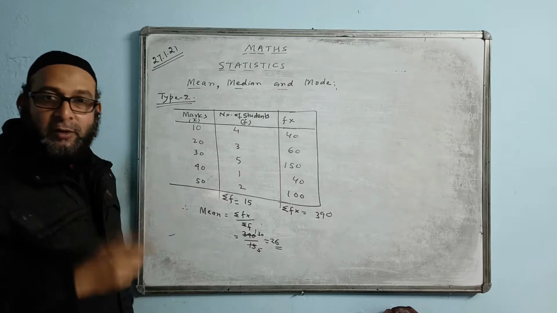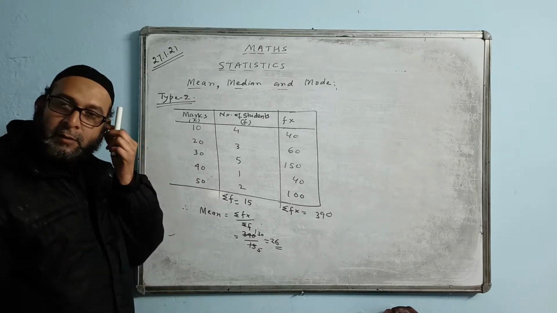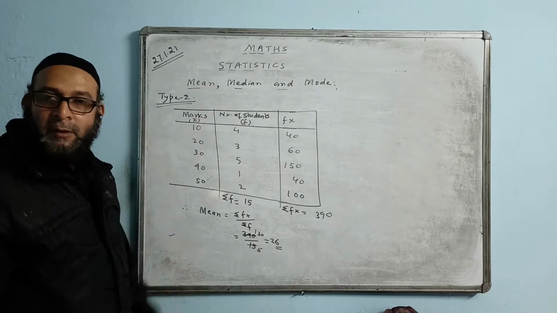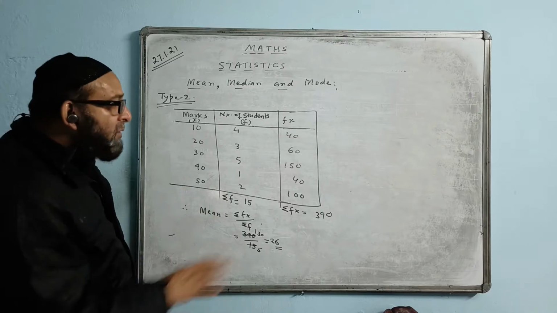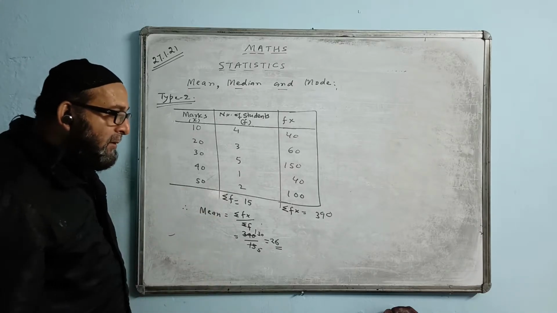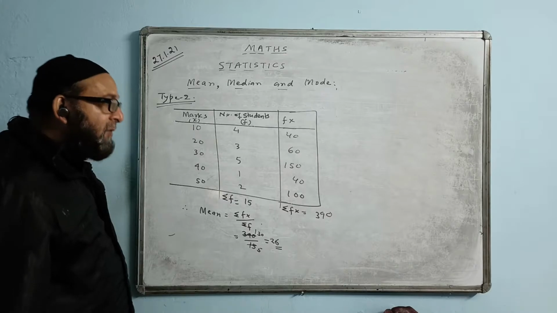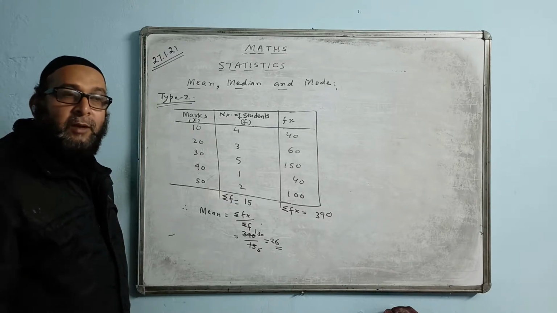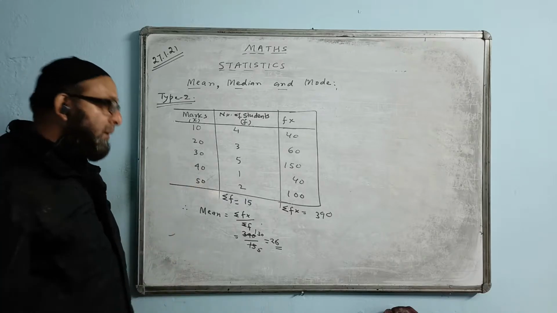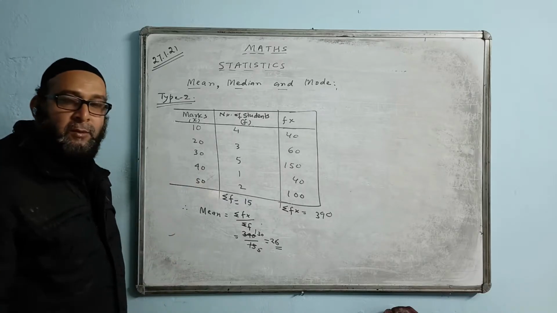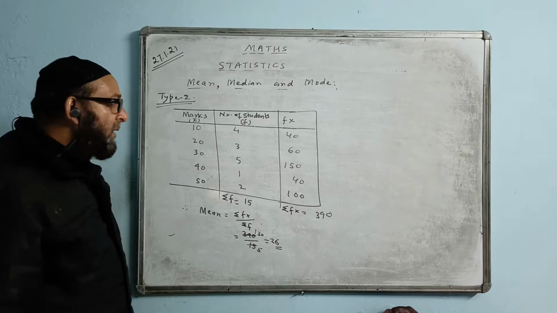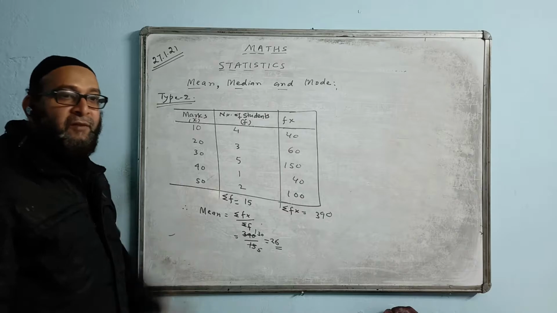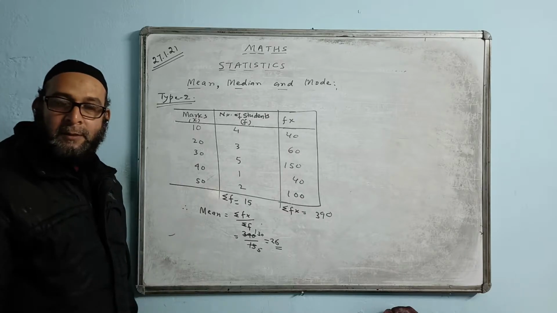You can see the video also. I'll send the video later on. After the class, I'll send you the video. Tomorrow morning, you will get the video. If you have not understood it, you can see the video also, and there you will come to know how this part, what I am saying, is done. You can check in the video also. This is for grouped data where the tables are given. Hope understood. This is how we will find the value of mean.